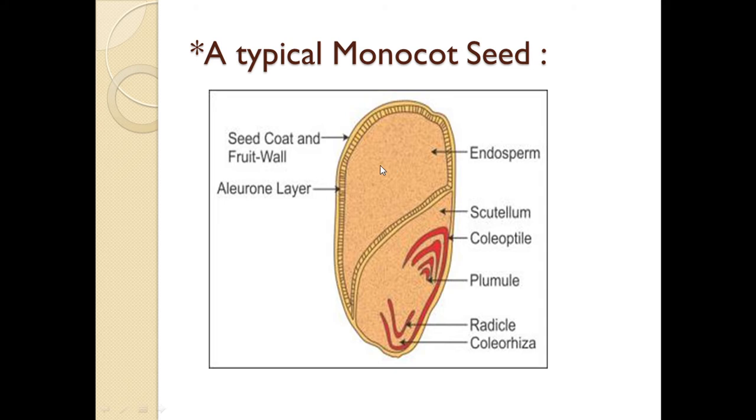See the detailed structure of a typical monocot seed. Its outermost protective covering is the seed coat, as well as the fruit wall. Then this inner structure is the endosperm. This layer is called the aleurone layer. This is the scutellum, coleoptile, plumule, radicle and coleorhiza. Already we have discussed the structure of a monocot seed.